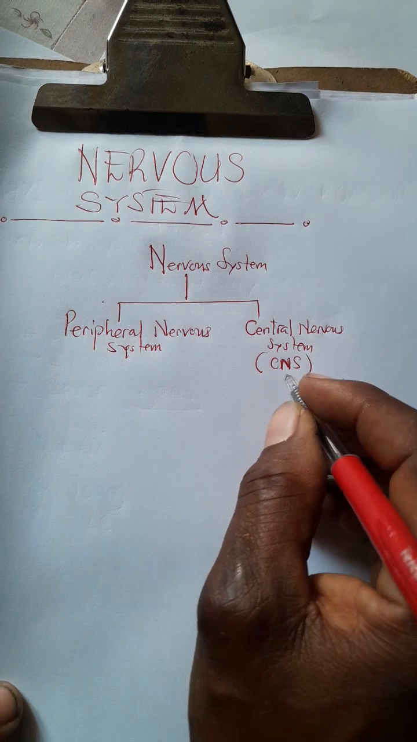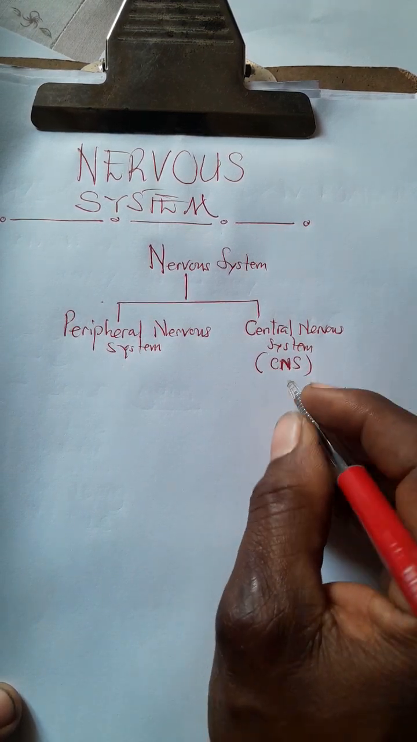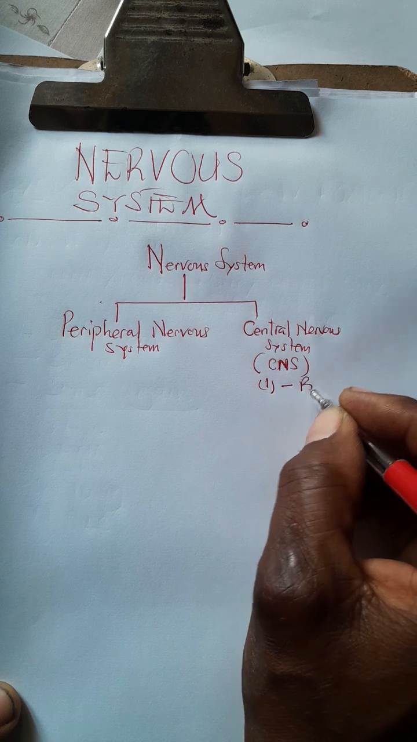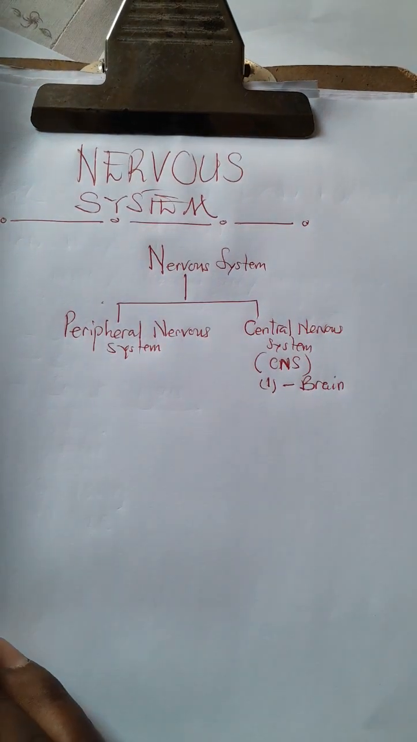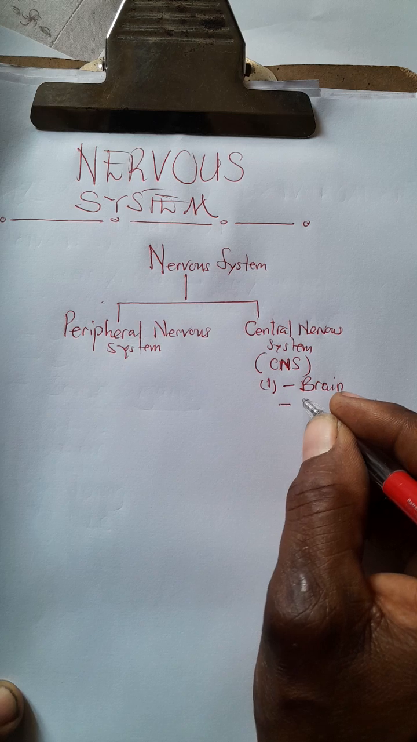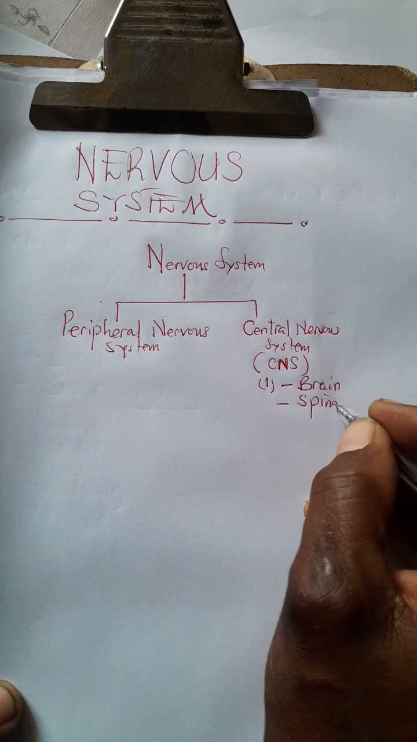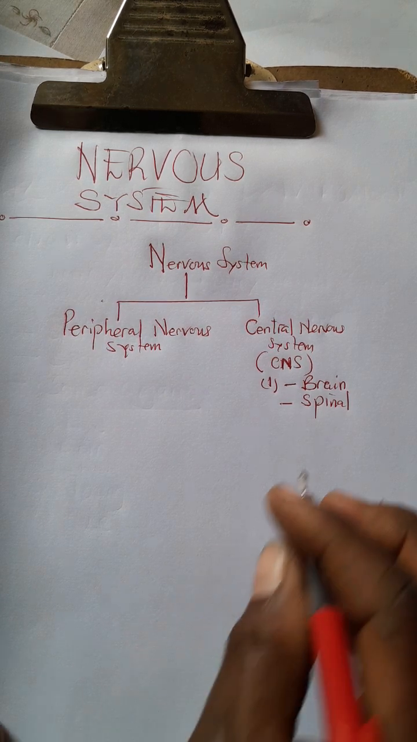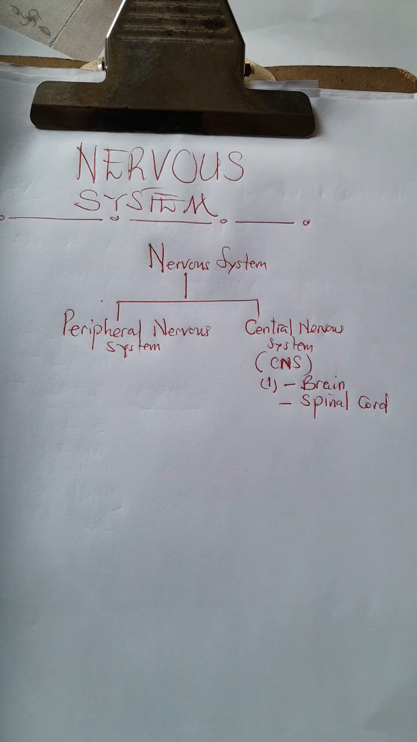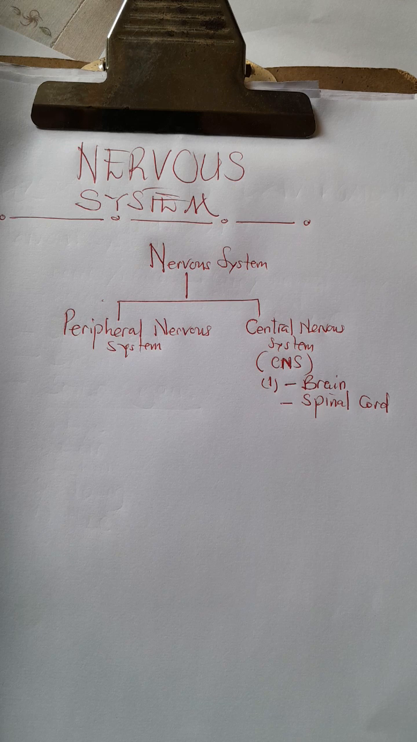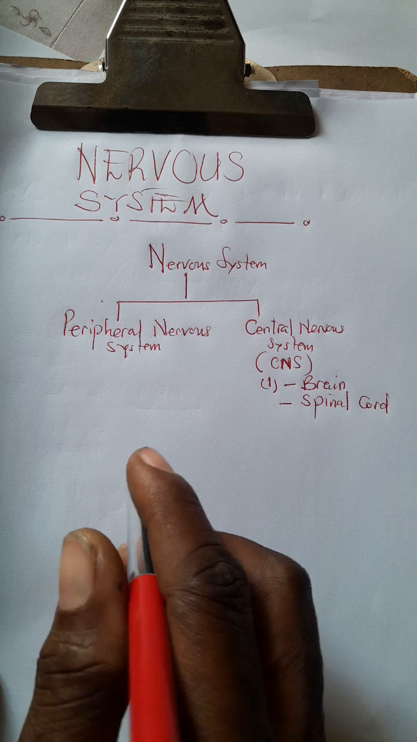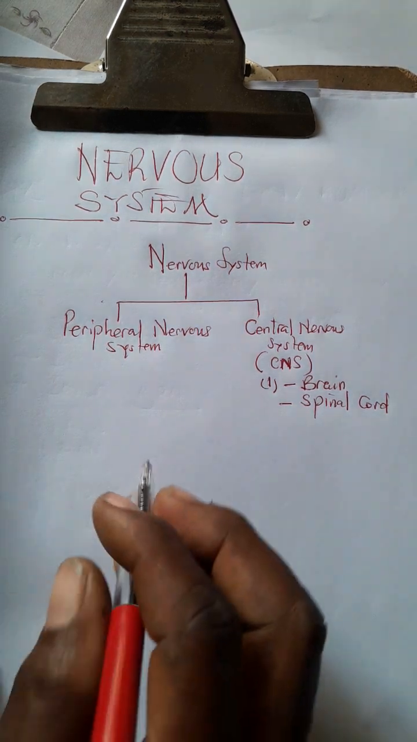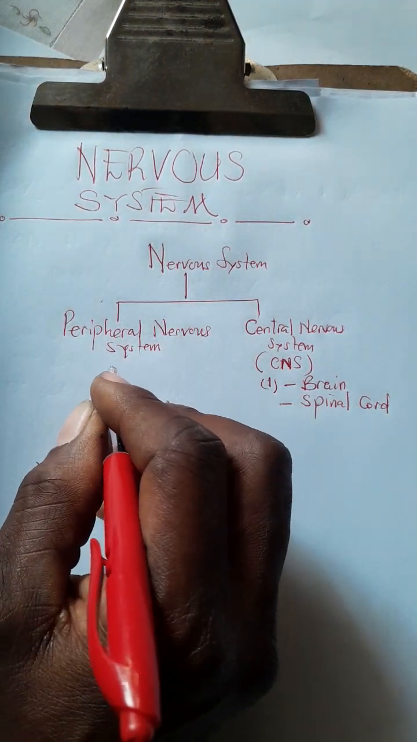Now let's look at this here. What makes up the central nervous system? One, you have the brain. And two, you have the spinal cord. So whenever they talk about the central nervous system, remember, you're simply talking about the brain working hand in hand with the spinal cord, which is an extension of the brain, if you take it that way.